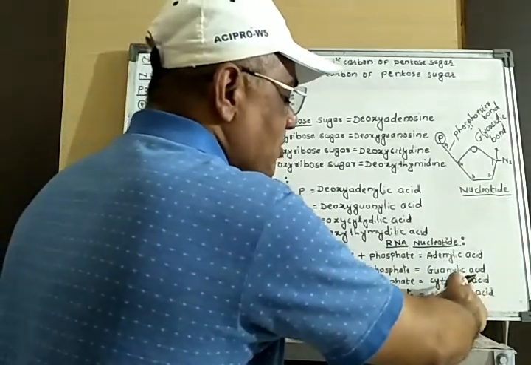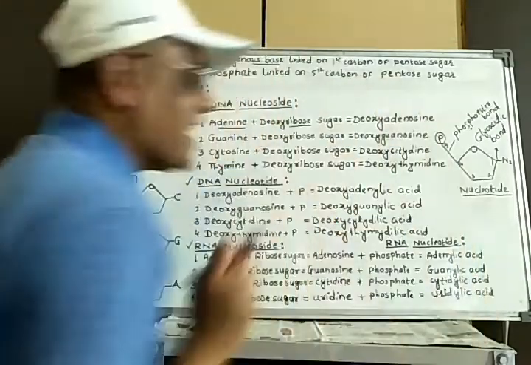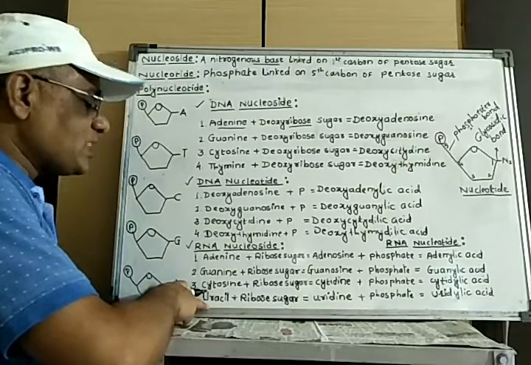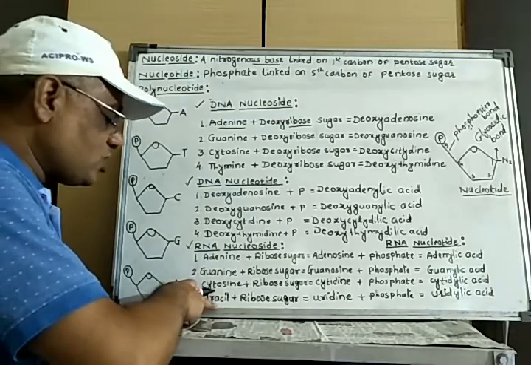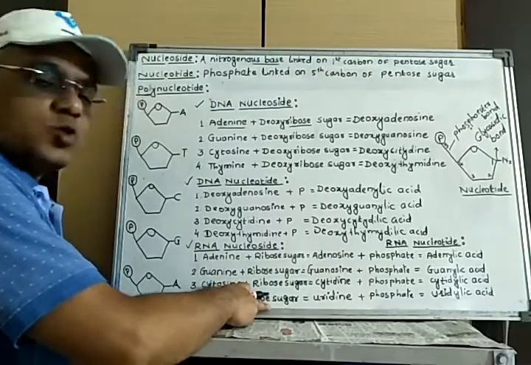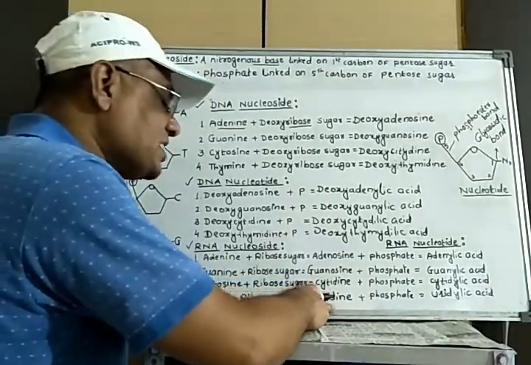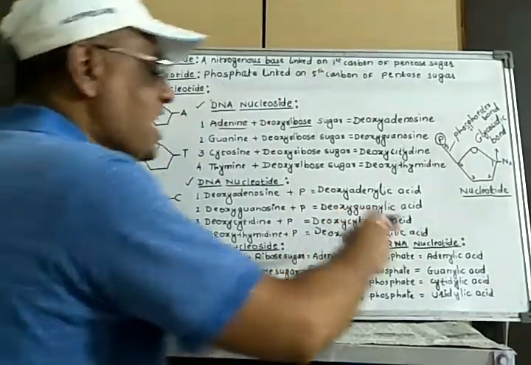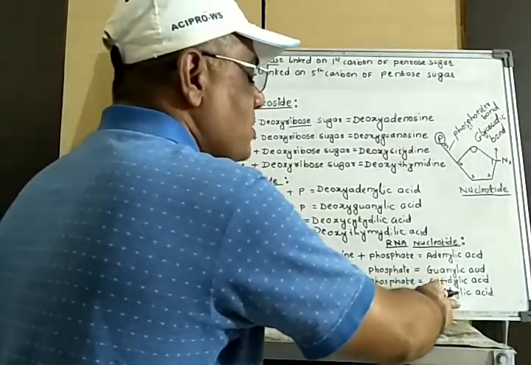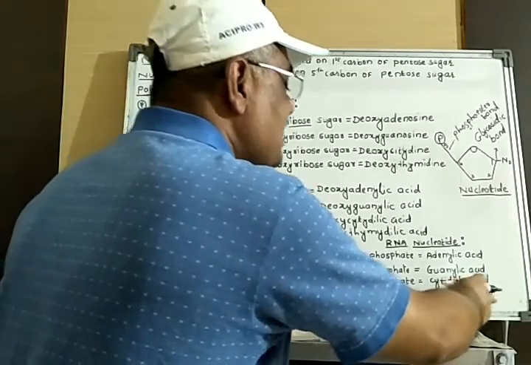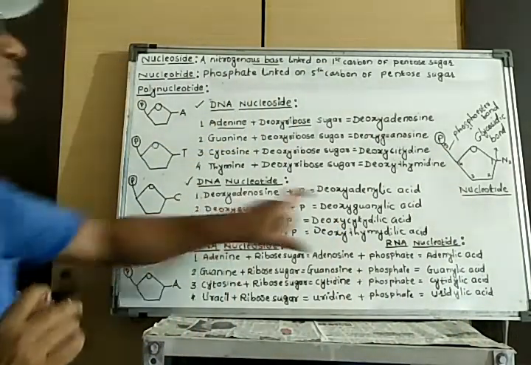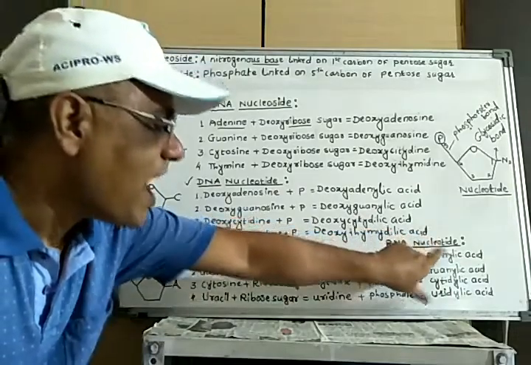There is formation of cytidylic acid. And the last type: the nitrogen base is uracil, sugar molecule is ribose sugar, nucleoside is uridine, and on which the phosphate group is linked, there is formation of uridylic acid. That is the fourth type of nucleotide in RNA.